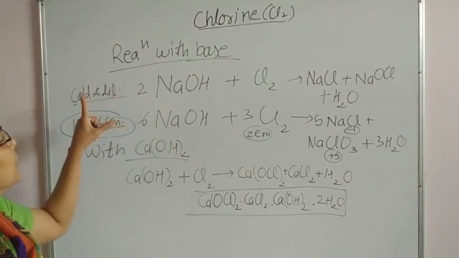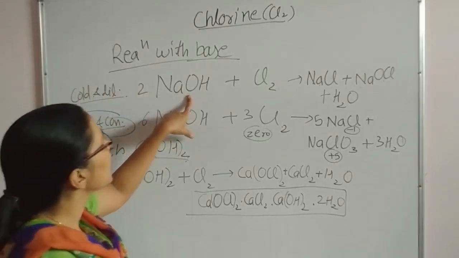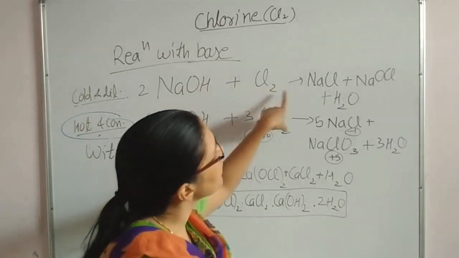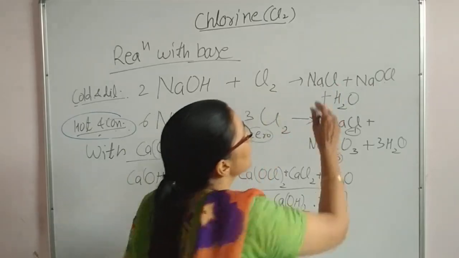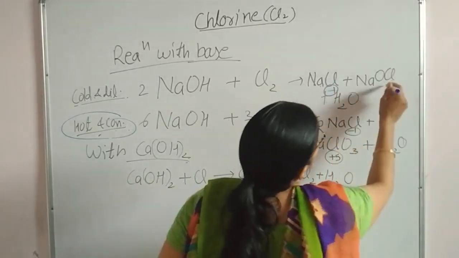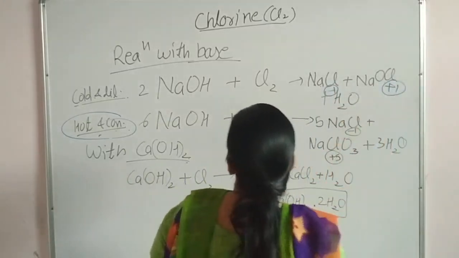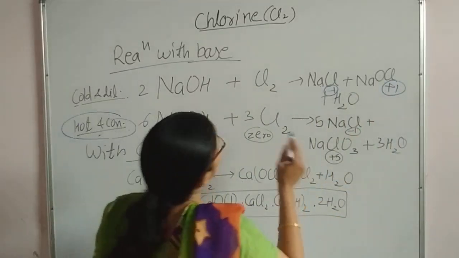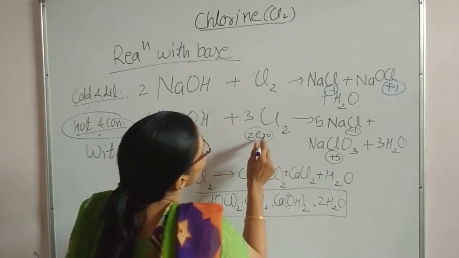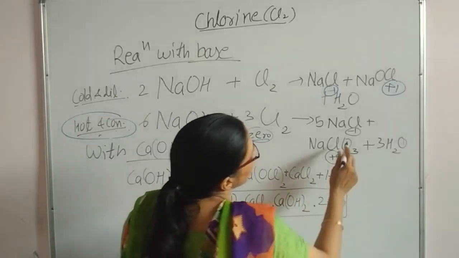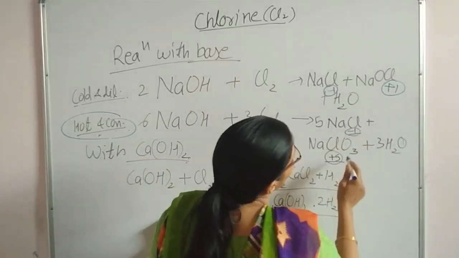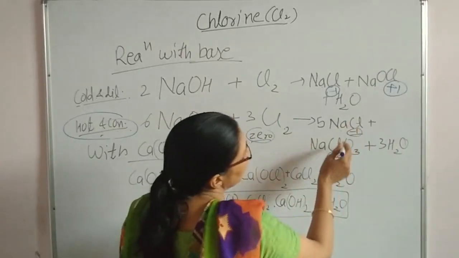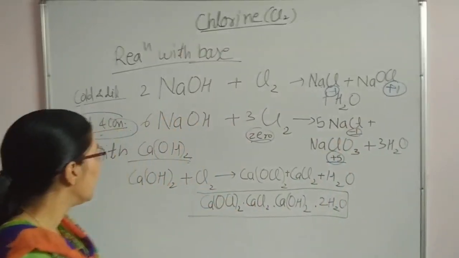So the point to be noted: in the dilute and cold reaction, Cl is converting from 0 oxidation state to -1 oxidation state and +1 oxidation state. But when concentrated NaOH is there, then Cl with the 0 oxidation state is converting to -1 and one more high oxidation state, that is +5. So chloride ion and chlorate ion will form.